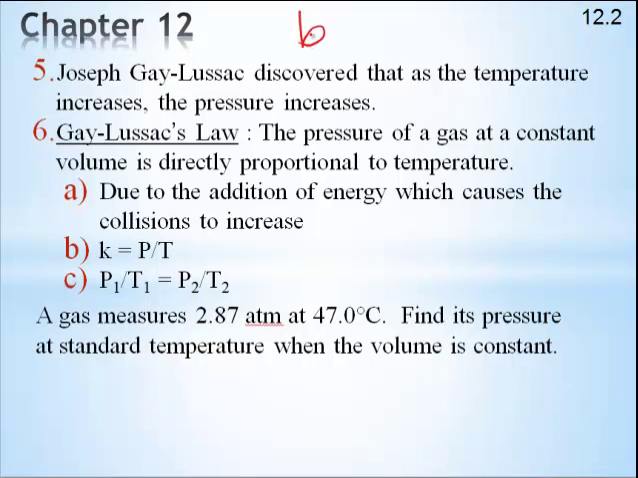12.2b. What we're going to do is continue on those measurable properties. If you remember, last time we talked about Boyle and Charles, and today we're going to talk about Joseph Gay-Lussac. What Gay-Lussac found is that if you kept the volume constant, and again it's all about having a certain number of variables constant, the pressure and the temperature were directly proportional. So if the pressure goes up, the temperature will go up, or vice versa.